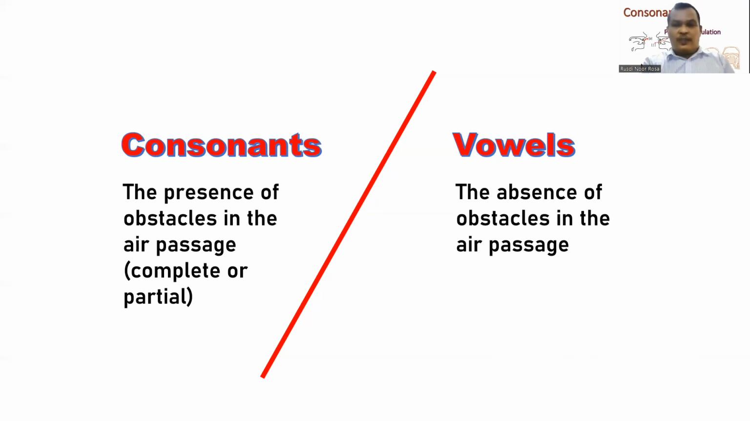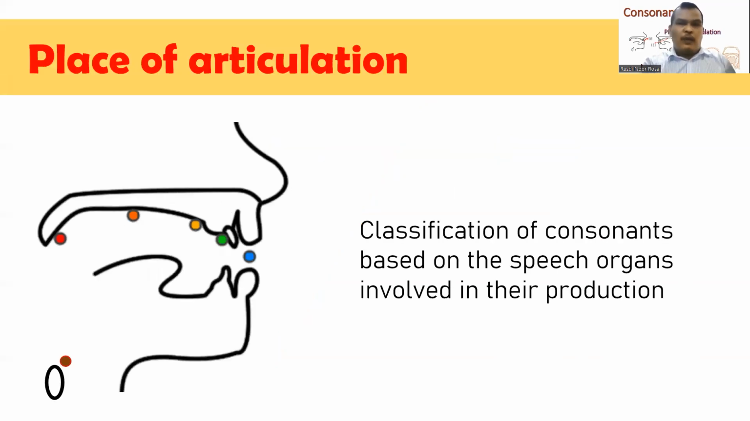In terms of consonants, firstly, we talk about place of articulation. Place of articulation refers to classification of consonants based on the speech organs which are involved in their production. Therefore, when we distinguish each of the consonants based on the organs of speech which are involved in their production, we refer to place of articulation. There are 8 types of consonants based on place of articulation.